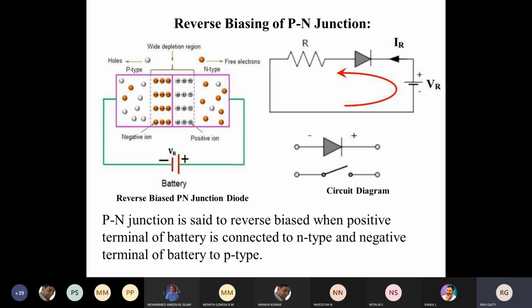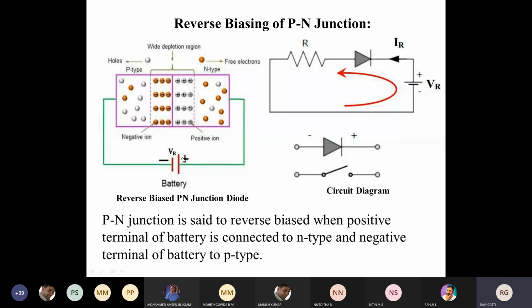Similarly, the positive terminal of the battery is connected to the n-type element. In such a case, the majority charge carriers will be attracted to the negative terminal of the battery. Similarly, the majority charge carriers in the n-type, the electrons, will try to attract to the positive plate, which has the positive voltage applied from the battery.